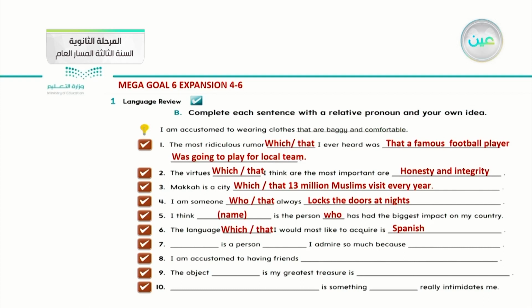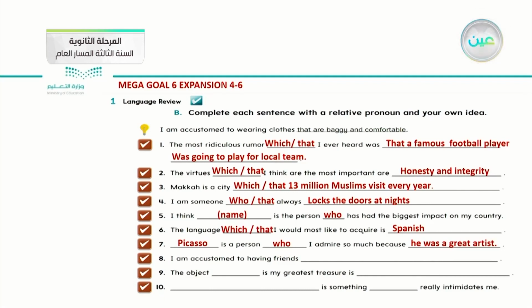Okay, number seven, there is a space, is a person I admire so much because, another space. What do you think it is? For example, we put Picasso is a person who I admire so much because he was a great artist. So this is a relative pronoun suitable with people.